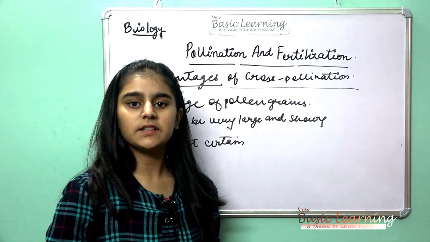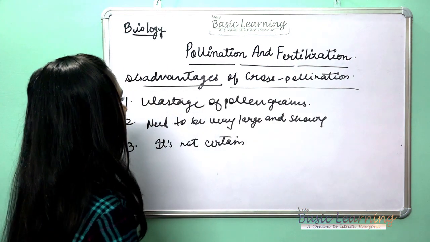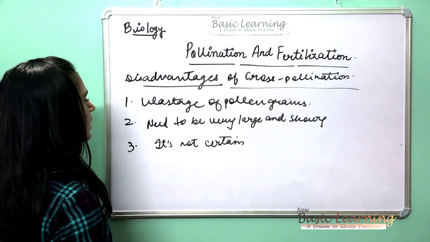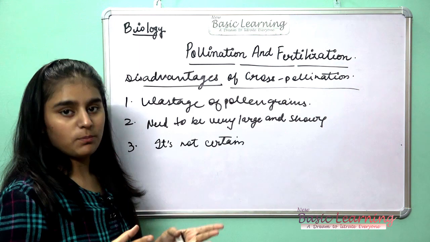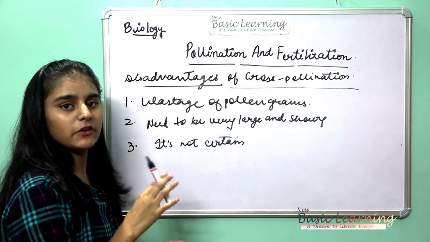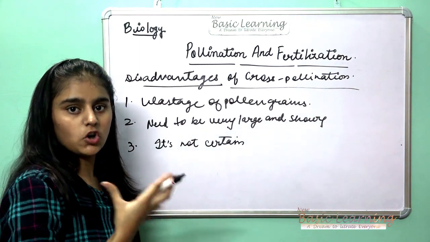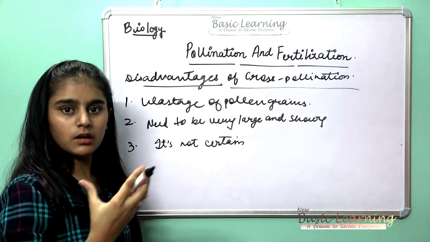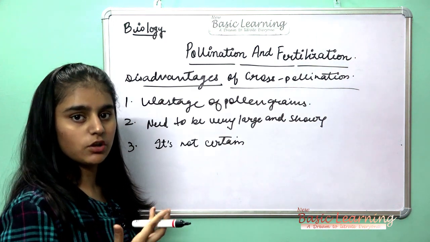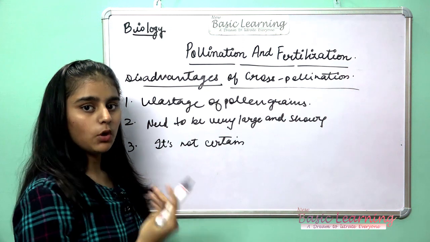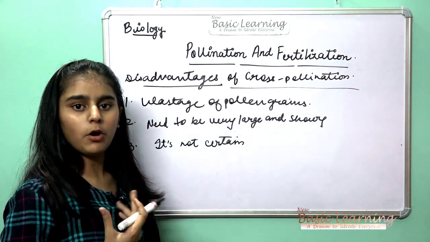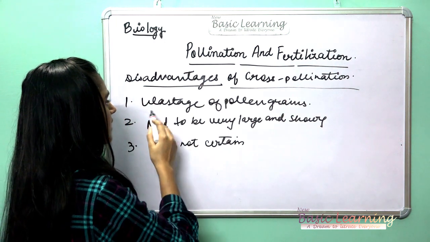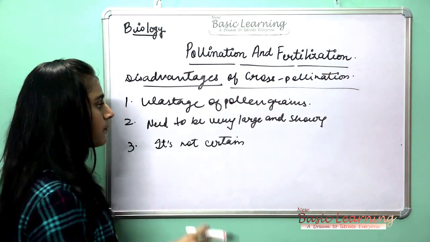So now let's see some disadvantages of cross pollination. Number one is wastage of pollen grain. The wastage is so much because when the wind blows, cross pollination occurs from nature only. So when the wind blows, many pollen will fall, and that's why there will be wastage of pollen.